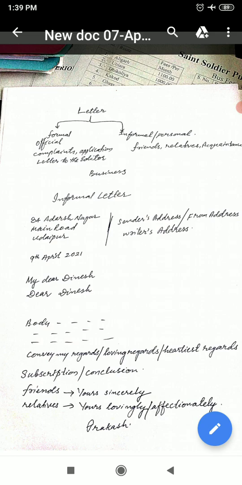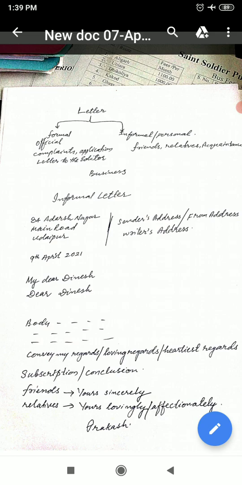Then leave one line and come to the salutation. In the informal letter there is no need to write a to address. So leaving the to address, we have to write the salutation. Below the date you have to write the salutation like this, given in the page.